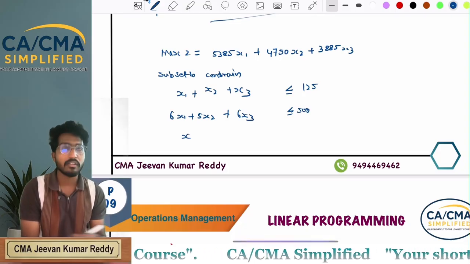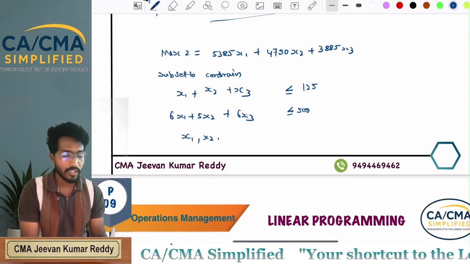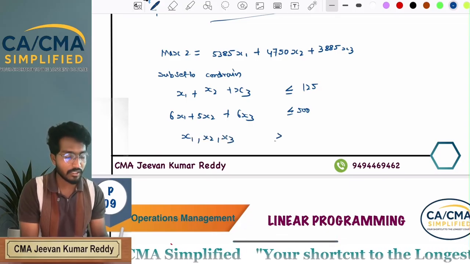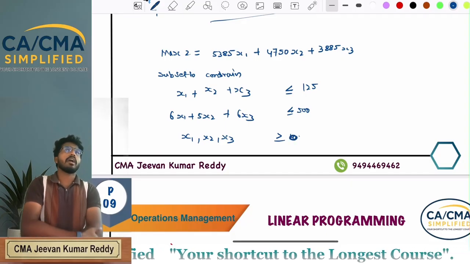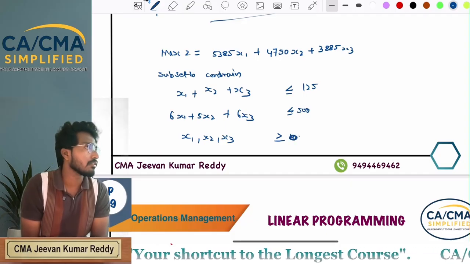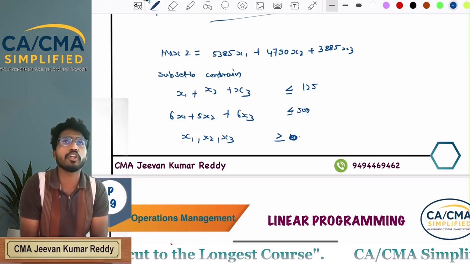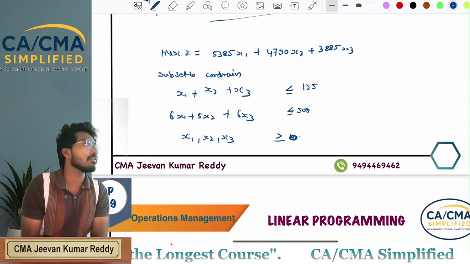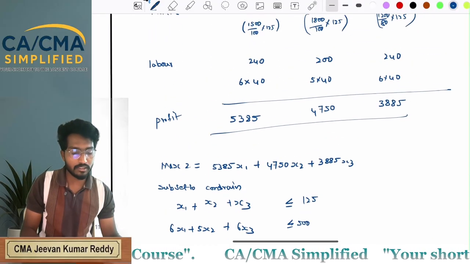So last one is non-negative function x1, x2, x3 greater than or equals to 0. That means always your production will be in positive figures only. Will you produce -1 potato? No, no. That's it. Write down.